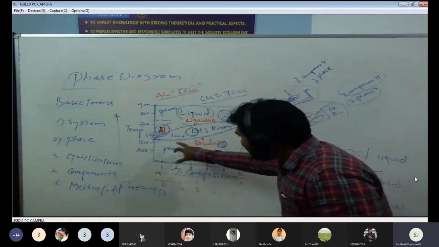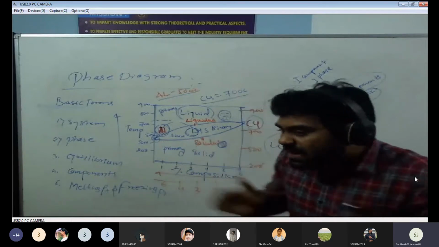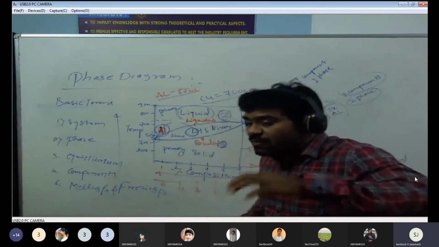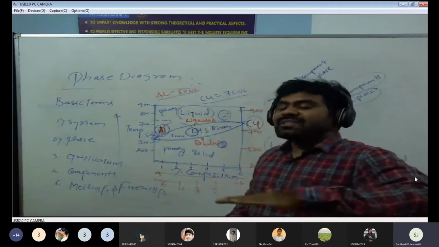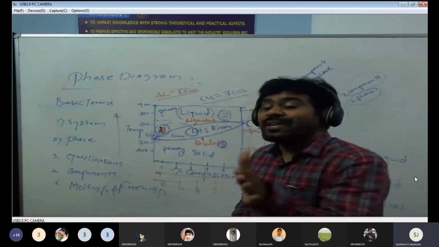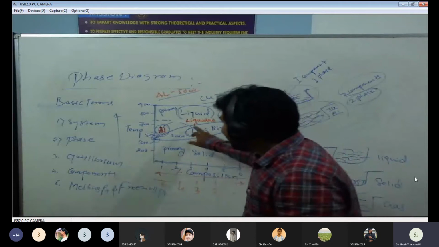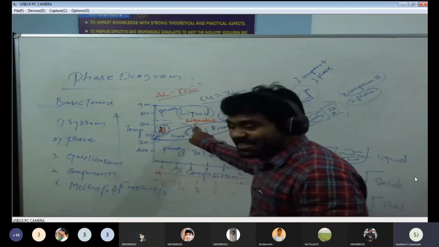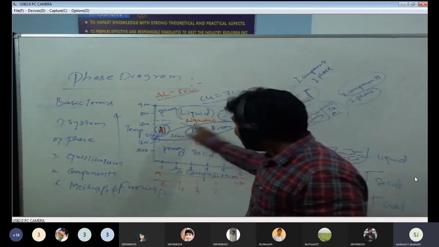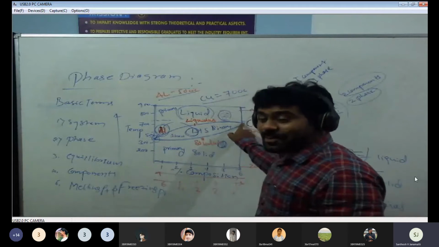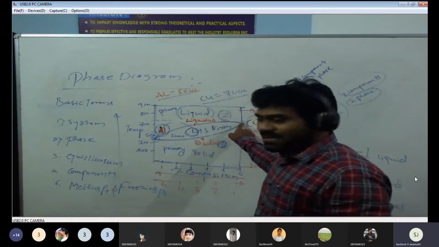So this is what solidus. Solidus line means that line where we get 90% solidity and 10% liquidity. Above it there is one more line. This is the liquidus line. Here our temperature is around 700, above 700 degrees Celsius.